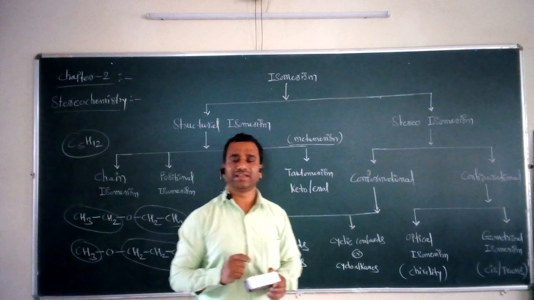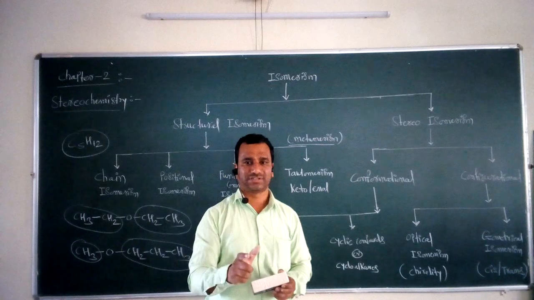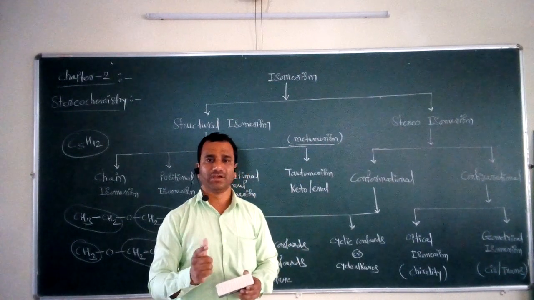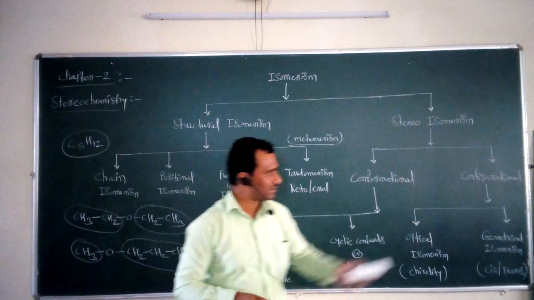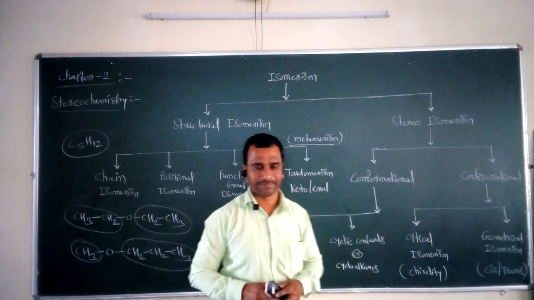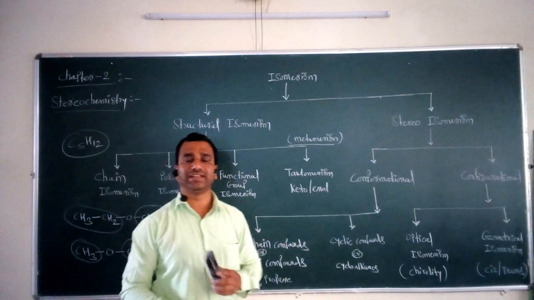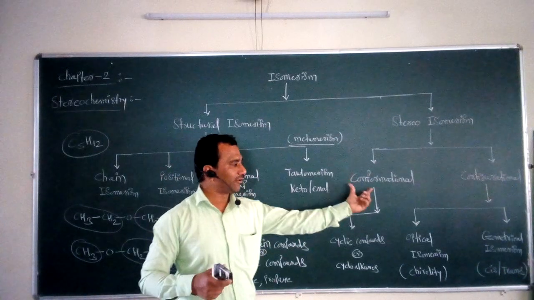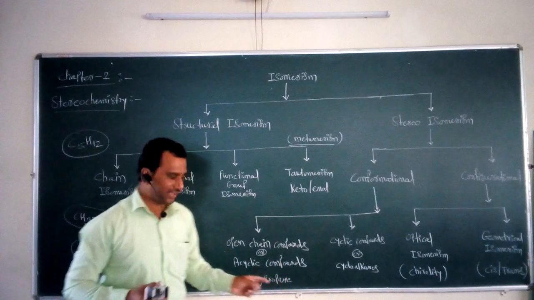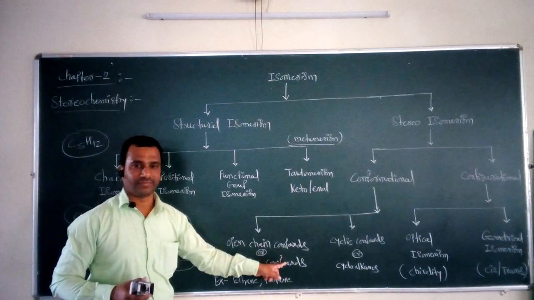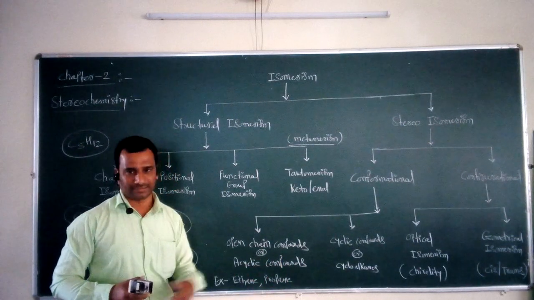Now, configurational isomerism includes the relative position of the atoms with respect to the centrally situated atom. That particular isomerism is called configurational isomerism. Once we study conformational and configurational, we have to study their subclassifications. Conformational isomerism is again classified into two subtypes. The first subtype is called open chain compounds, or acyclic compounds.